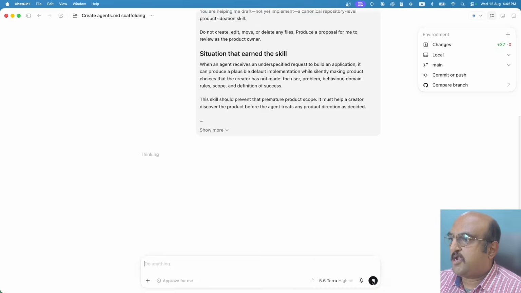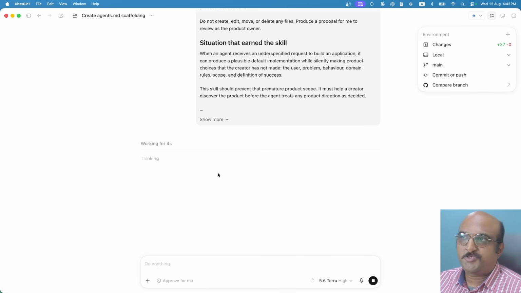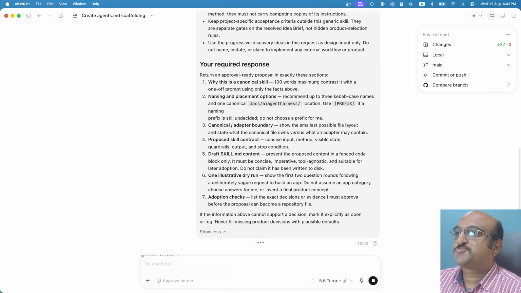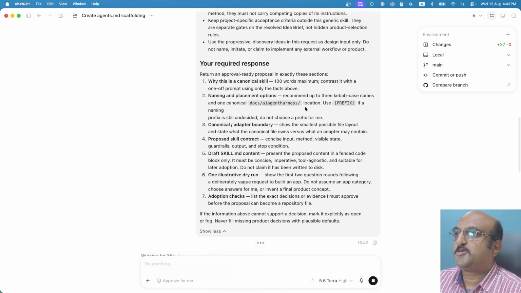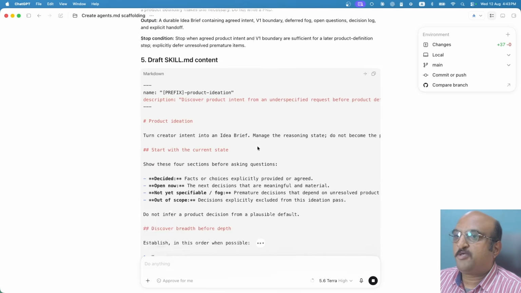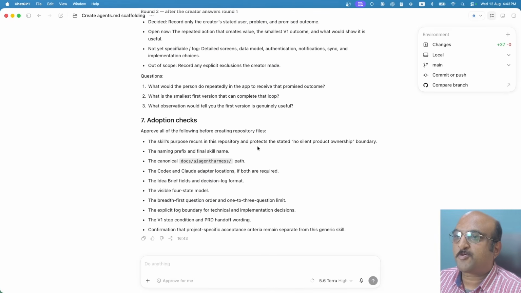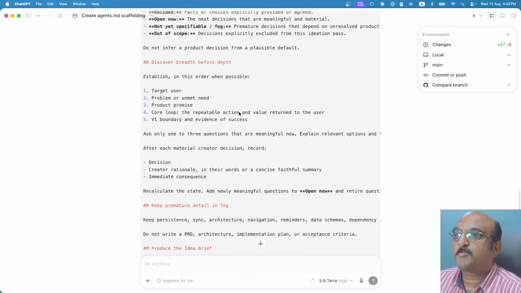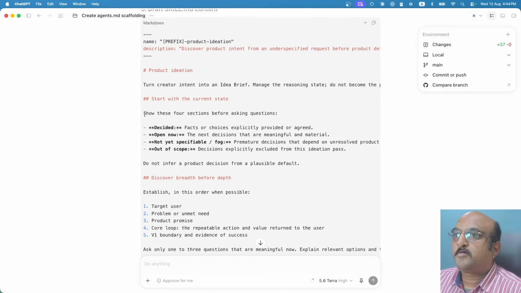So let me enter this, and now it will basically create the skill that I need for this particular project. And if you see here, I have asked it to create this skill under docs/AI agent harness. So within a moment, you should be able to see that particular skill. Great. So it has created the skill.md file content, and it basically shows 4 sections before asking the questions: what is decided, what is open now, what is not yet specifiable, and what is out of scope.